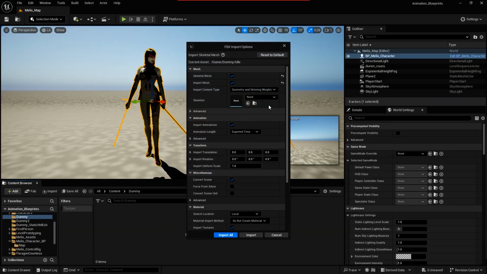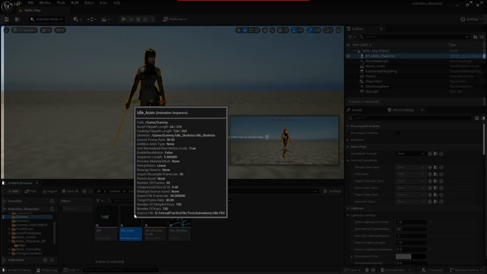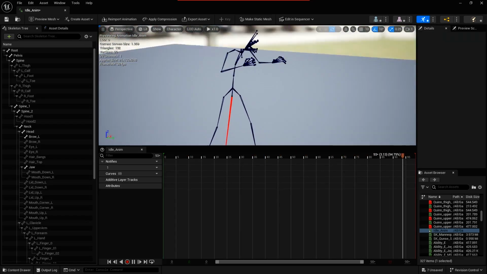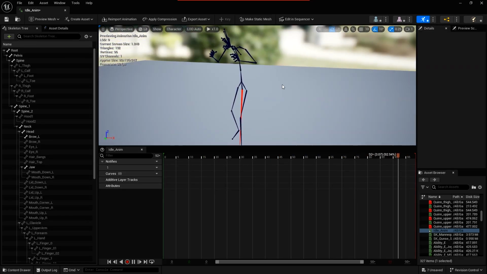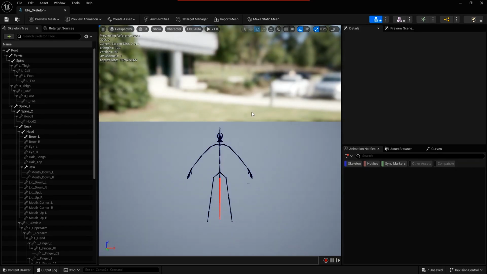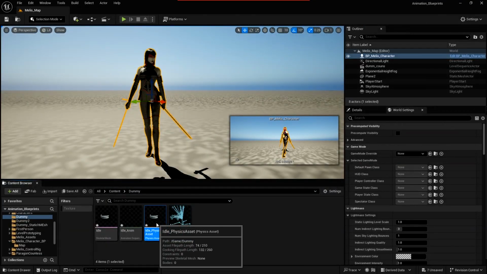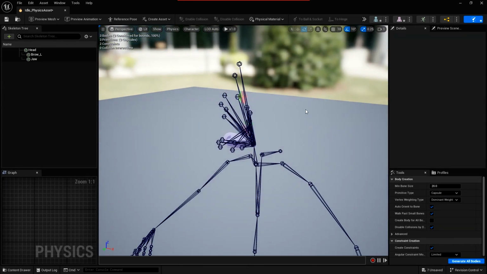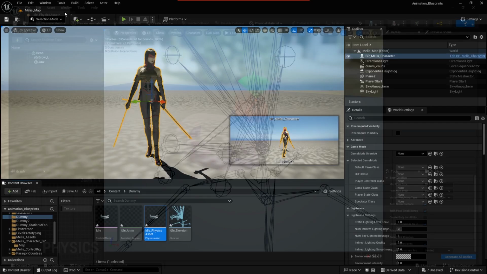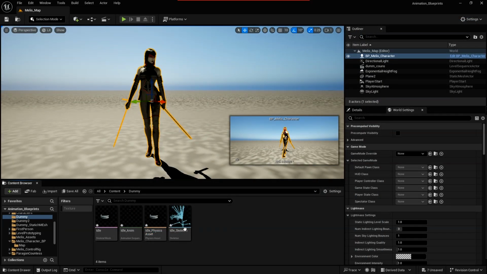Another way: if I use the default animation mesh that someone gave us, let's see. Yeah, the idle animation raw has its own animation, so we can also modify that, but right now this is just for demo. This is, for example, a skeleton of this asset and the physics asset, because this asset has only one geometry. The physics is there. Just pay attention here only to the animation.